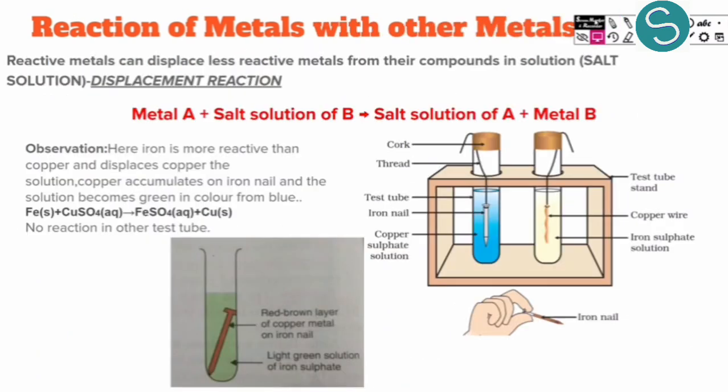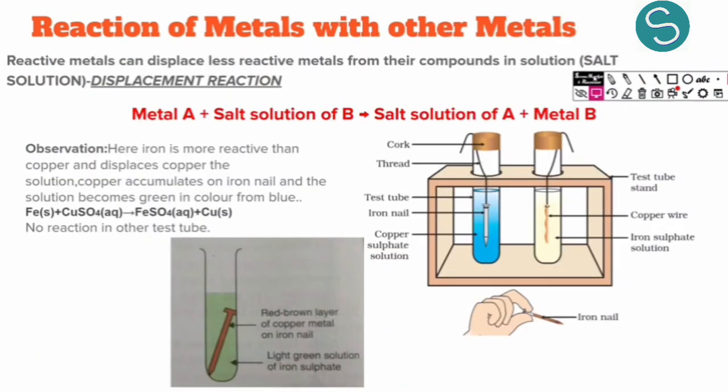Next we have done three types of reactions. Now the next chemical reaction we have is the reaction of metals with other metals. So how does one metal react with another metal? You must probably know this. You have studied about displacement reactions in your chapter 1, chemical reactions and equations.